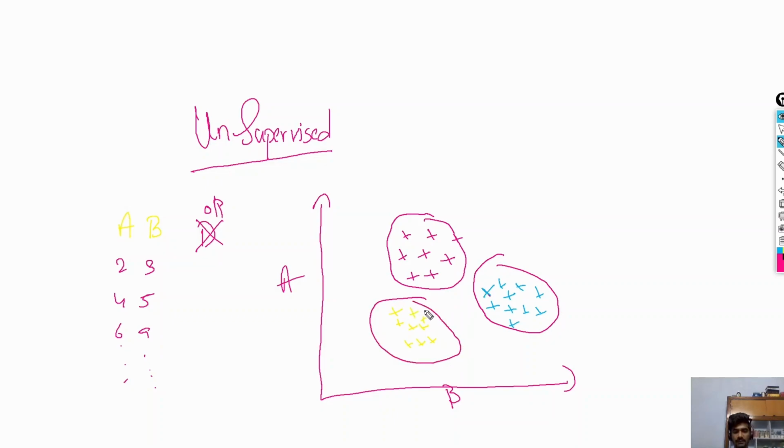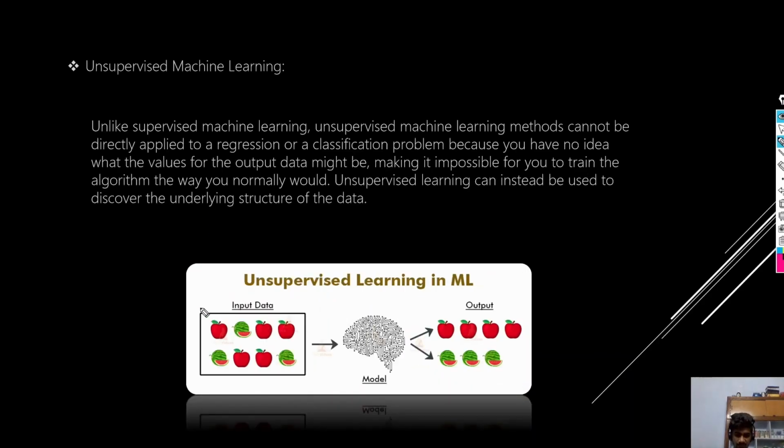If we try to understand this unsupervised data, we would try to find this type of pattern. Let us assume this is label 1, this is label 2, and label 3. So the data is getting separated into labels here. When you observe unsupervised learning, the example states that we have only input data. There is no output data or labels. We pass this input data to the model.